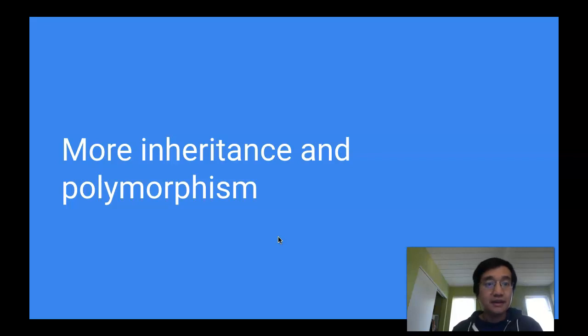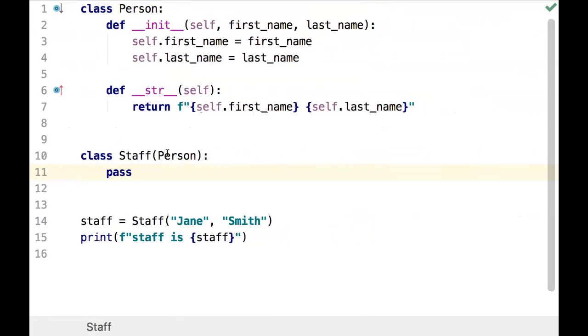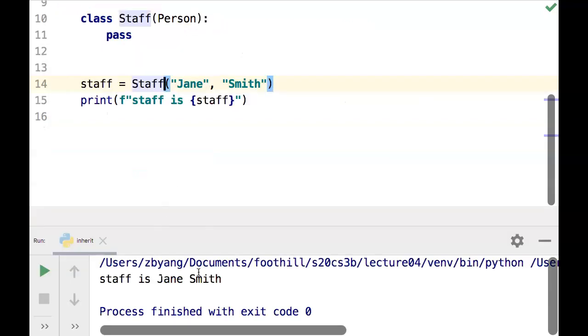Hi, in this video, I'd like to clarify a few more things about inheritance and polymorphism. So we'll continue to use our person example, and I'd like to show that if we define a staff class that inherits from the person, and the staff class doesn't define any code, are we able to just use the staff class as it is? Well, if we run this, we instantiate a staff and then we can print out a staff. So yes, it just works, right?